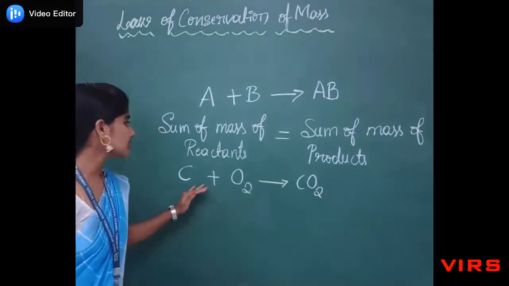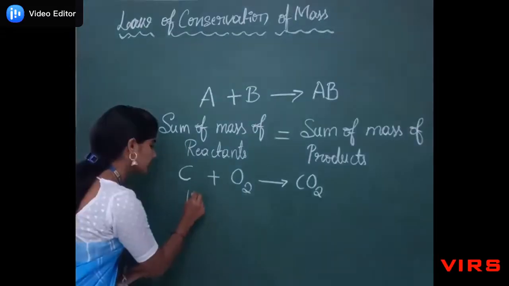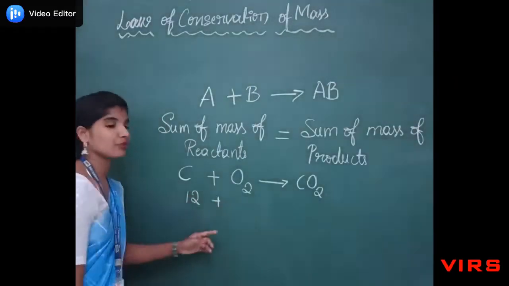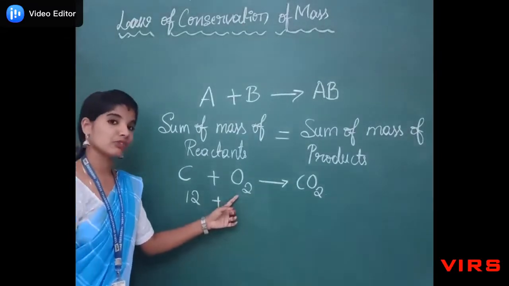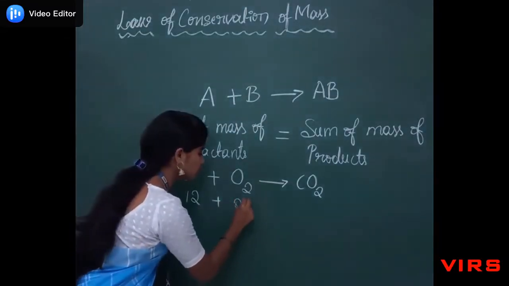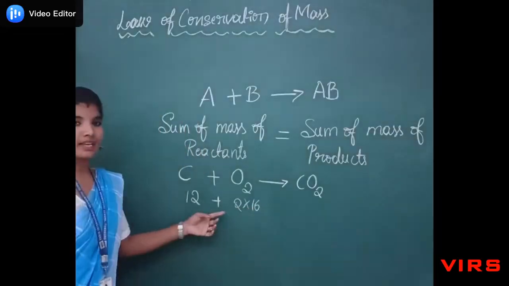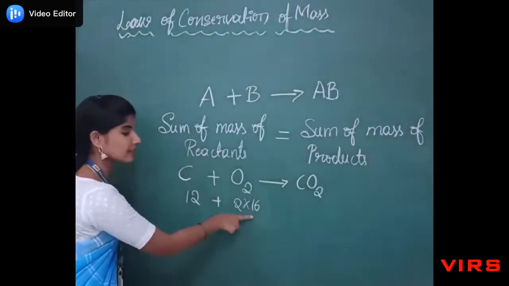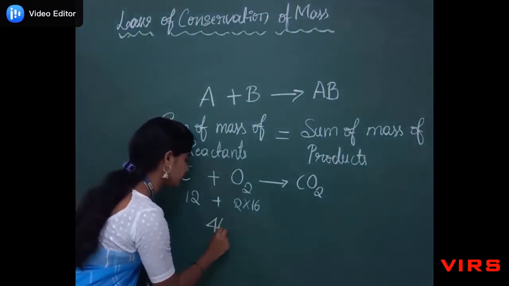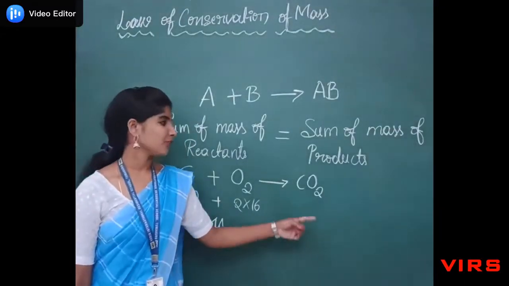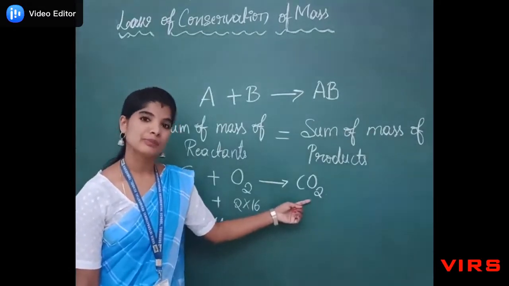We know that the atomic mass of carbon is 12 and the atomic mass of oxygen is 16. Here 2 atoms are involved, so we have to multiply by 2. So take the sum of these two. So 12 plus 32, that is 44. Now we have to take the mass of the product side.